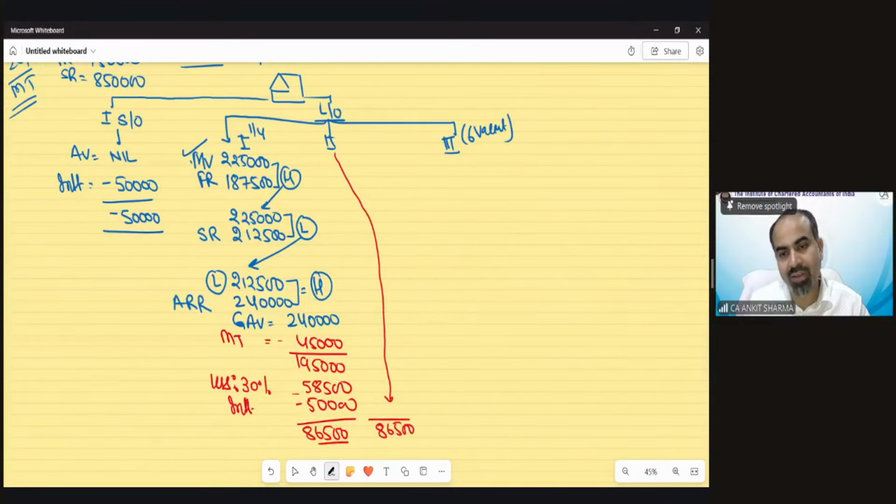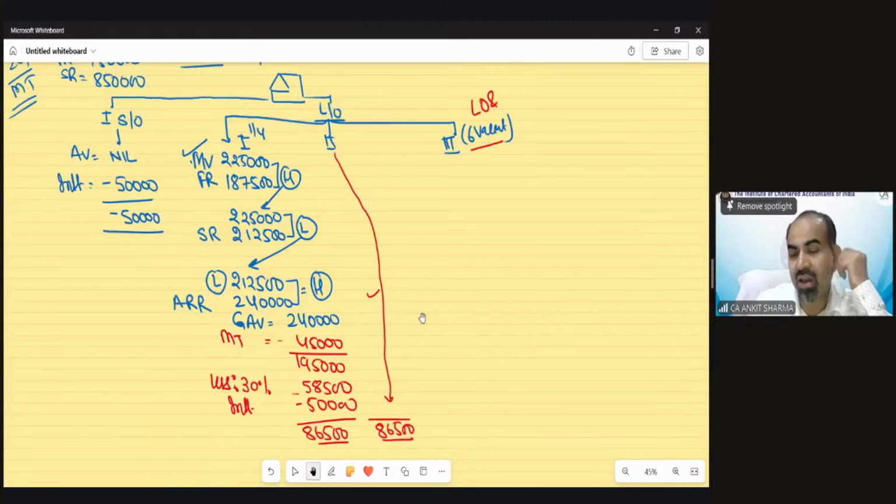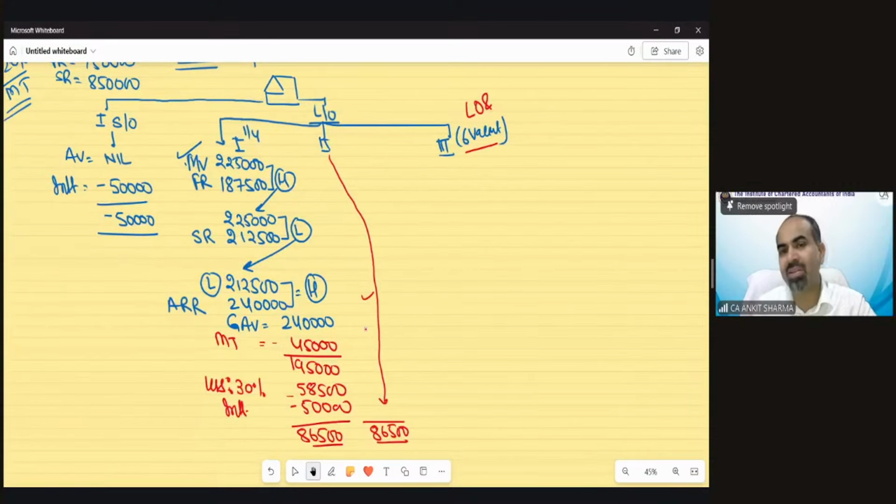You have to show this in the examination. Don't do this arrow kind of thing. Okay. Now the third property, that's the interesting case. In case of vacancy and let out, the let out and vacancy has a special treatment to calculate the GAV. Step 1 and step 2 would remain the same.